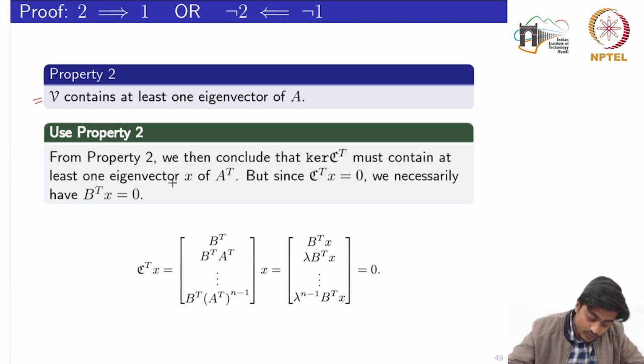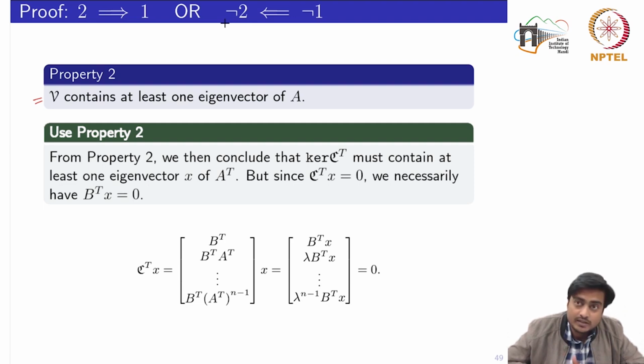If it contains one eigenvector of A transpose, and since C transpose X equal to 0 would only be possible if B transpose X is also 0, the second statement is nullified, or we have the opposite of the second statement.